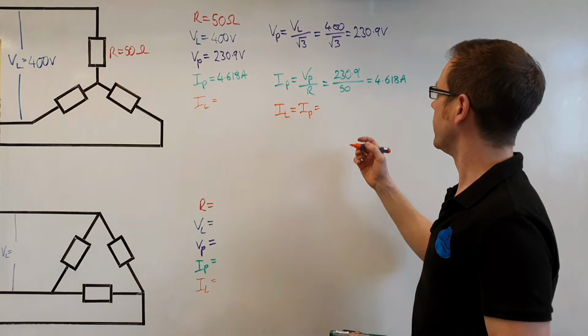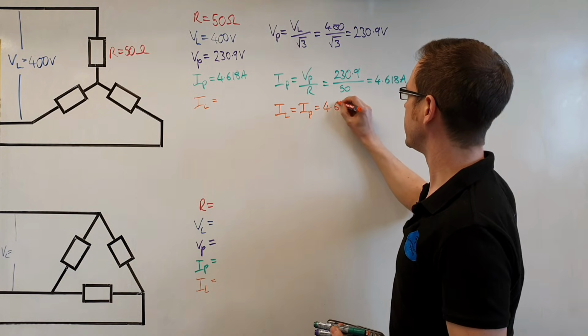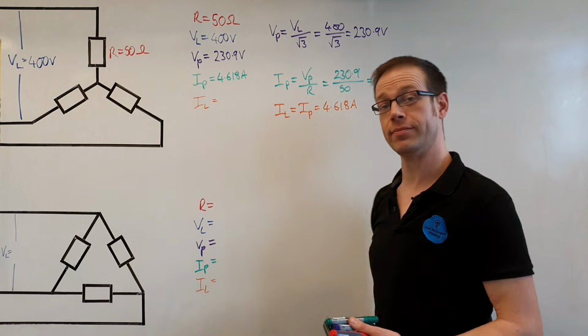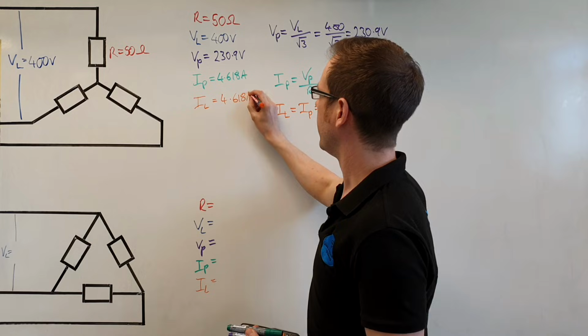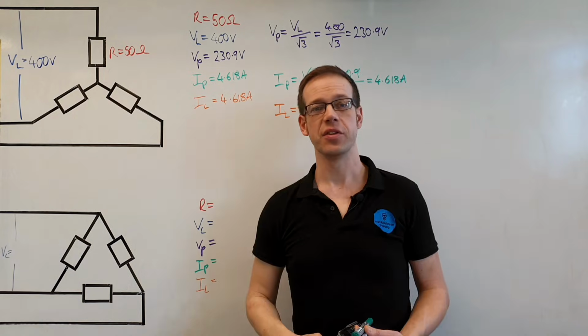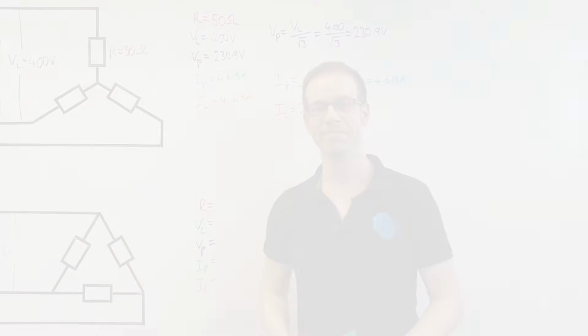So therefore we can say that the line current will be equal to 4.618 amperes. Happy days. So we'll put that in there, 4.618 amperes. So that answers question 3 of this worksheet.